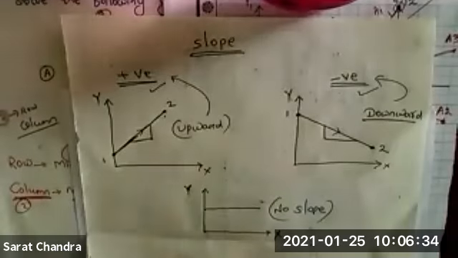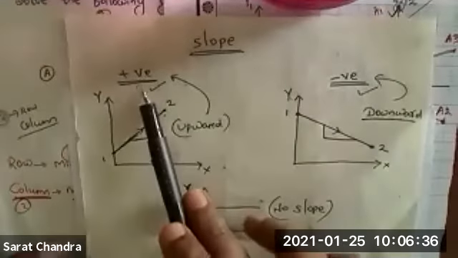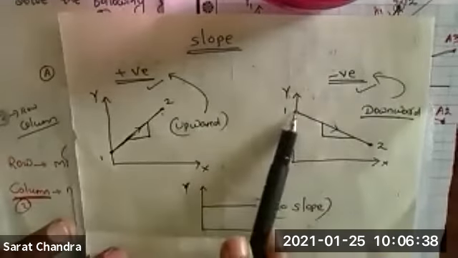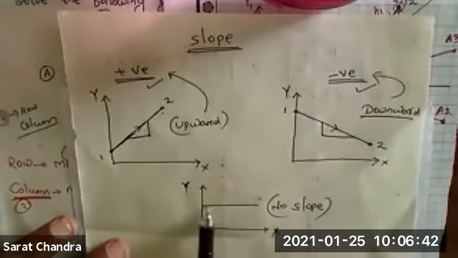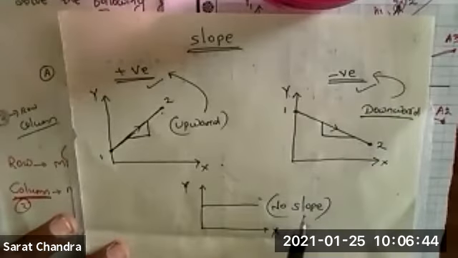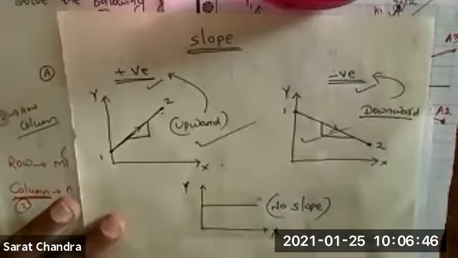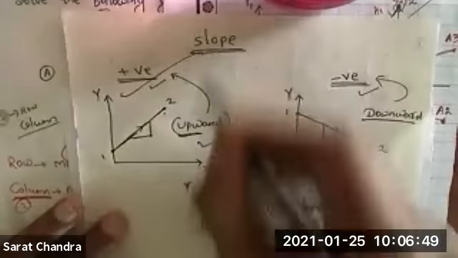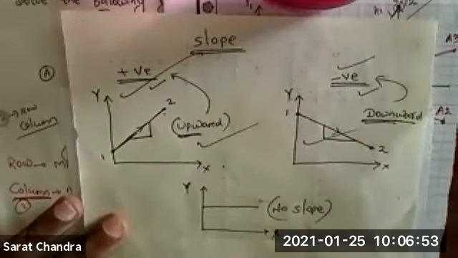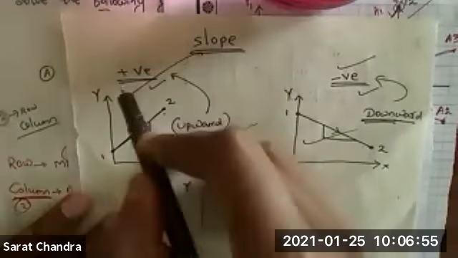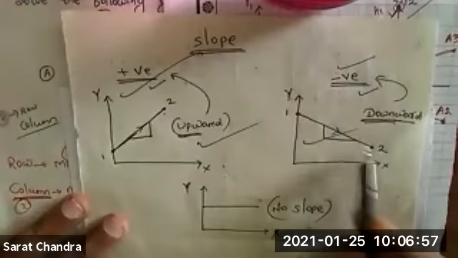Clear? If a line is moving upward, positive slope. If a line is moving downward, negative slope. And if a line is horizontal, then no slope. Only you remember these two things. Upward means positive slope, downward means negative slope. Once again, I repeat, upward means positive slope, downward means negative slope.